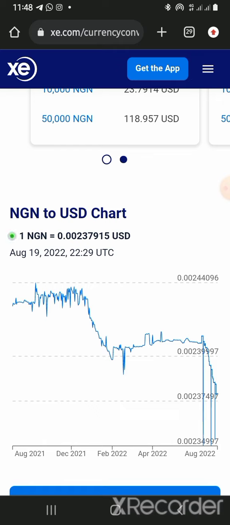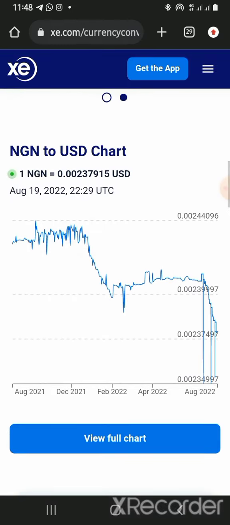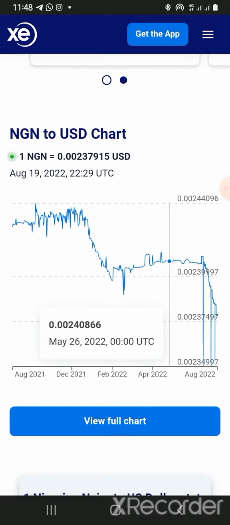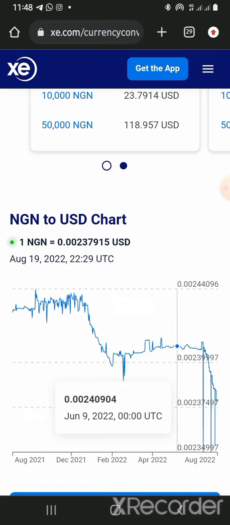But you can see, because of how scarce the dollar is to the naira in Nigeria, you can no longer buy, unless you go to the black market, and going to the black market is penny-wise, pound foolish, you will not really get any profit. But the bank cannot sell to people now because dollars are very scarce. They will always tell you that.